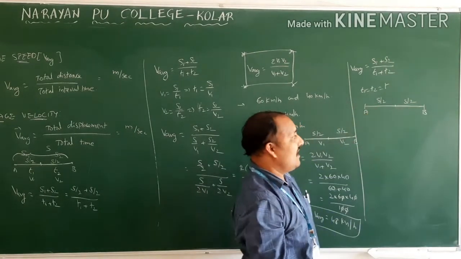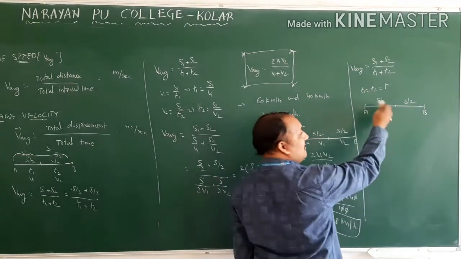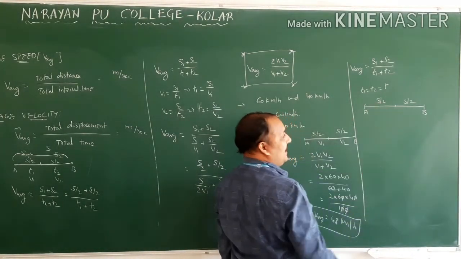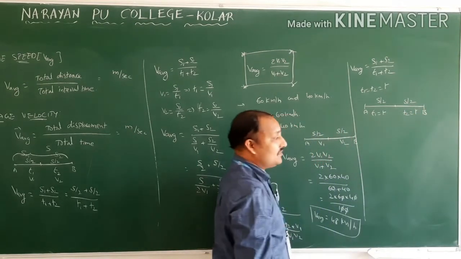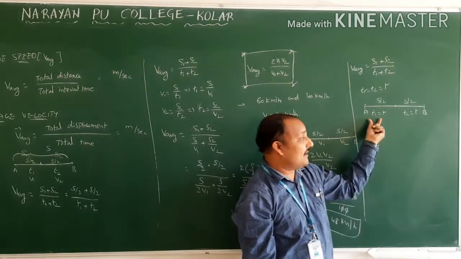Second half means always S by 2. So in a movie we will say first half, second half, but here the halves will always be equal. In a movie it is not equal, but here it is going to be equal. Now T1 is equal to T, T2 is equal to T. So the first half and second half are covered in the same interval of time.